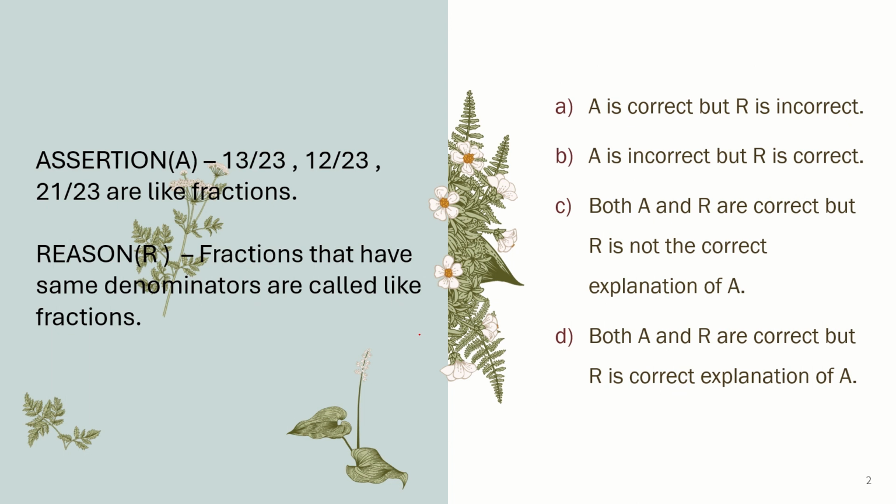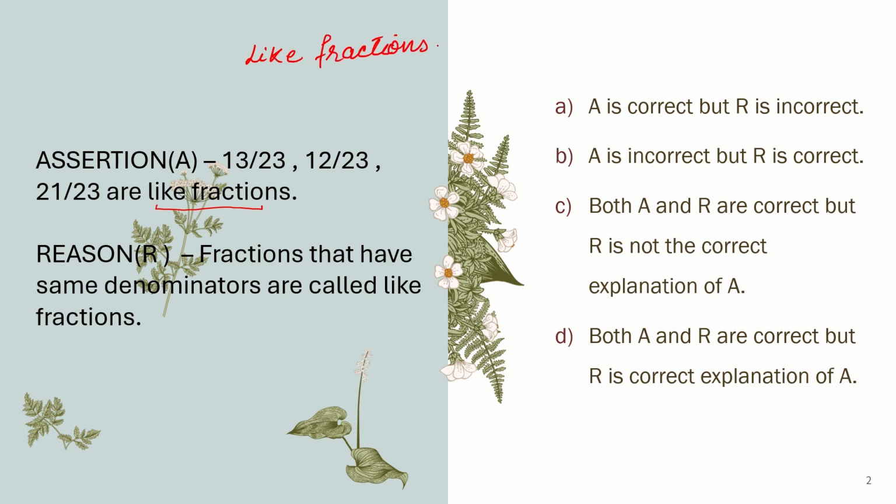As in the first question it is written assertion: 13 by 23, 12 by 23, 21 by 23 are like fractions. So in the question it is asked about like fractions. So first thing you must be clear about is what are like fractions. Like fractions are fractions, like means same.